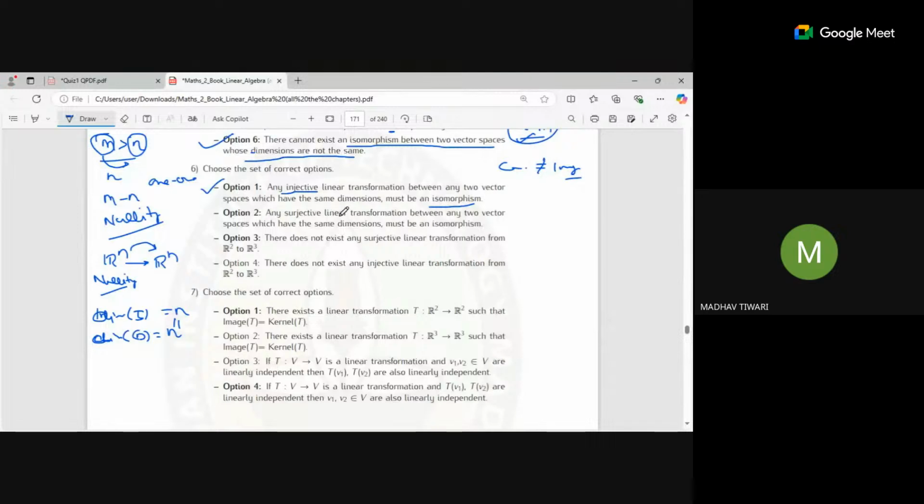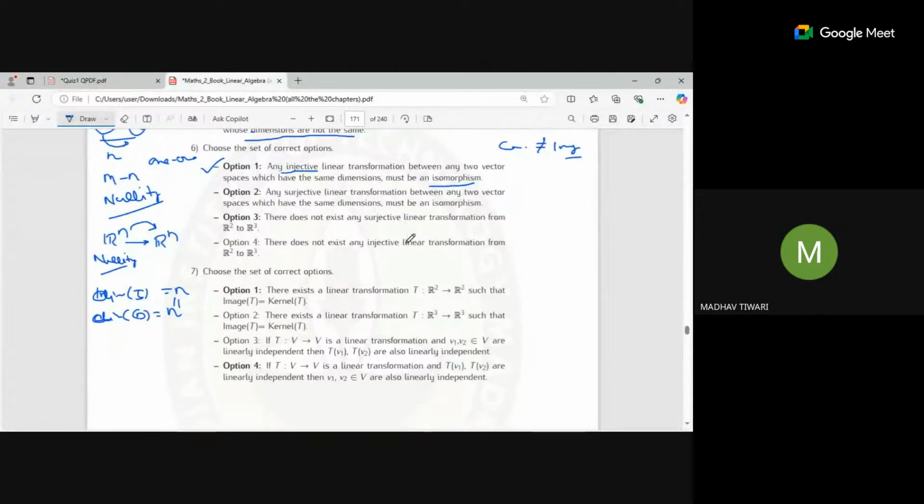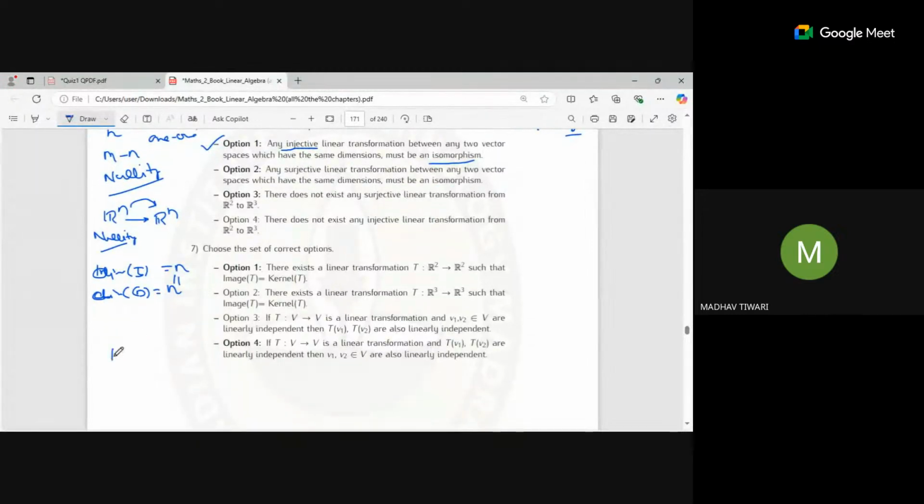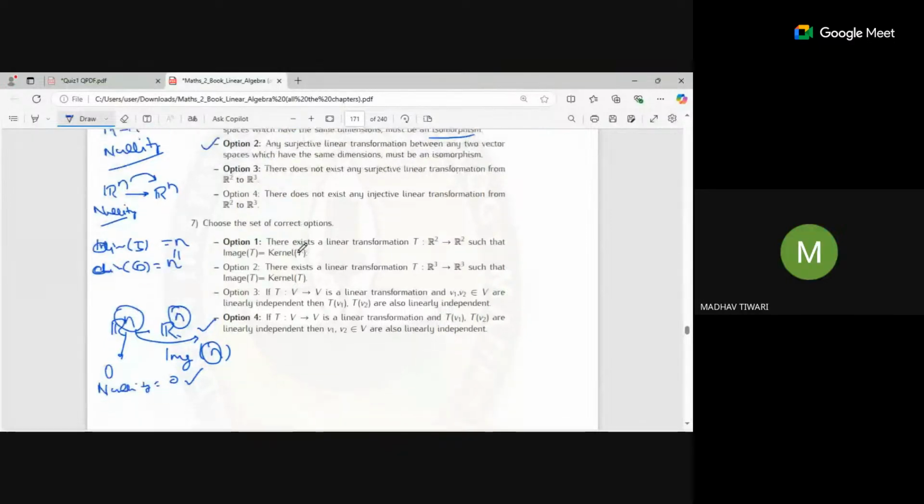Next, any surjective linear transformation between any two vector spaces which have same dimension must be an isomorphism. Any surjective, it is same. Suppose Rn to Rn you are doing now again. Codomain has n dimension. It is saying surjective, so image space also has n dimension, right? If image space is having n, then out of this n are gone here, so remaining will go for null space. How many remained? Zero. So nullity is zero. If nullity is zero, it is injective, surjective already given, and injective we proved. So option 2 is correct. True. Okay. Option 3 is there.